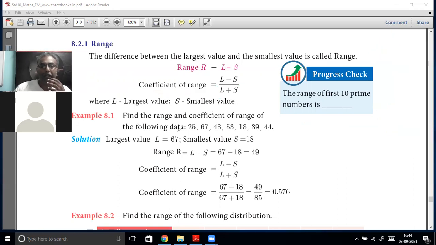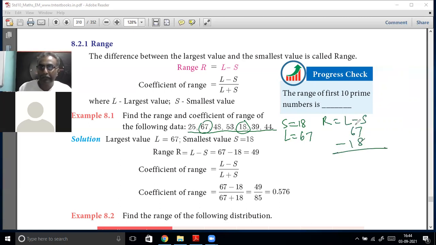Find the range and coefficient of range of the following data: 25, 67, 48, 53, 18, 39, 44. What is the smallest value here? 18, sir. Yes, S is equal to 18. What is the largest value? 67, sir. Yes, 67, the largest value. So range is equal to largest value minus smallest value, 67 minus 18, which is 49. Range is only 49.